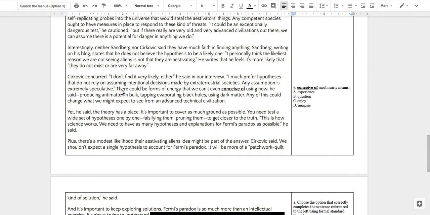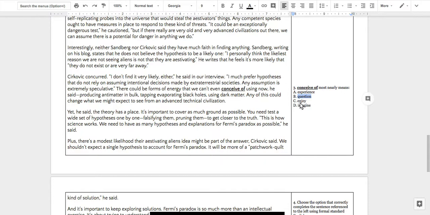Conceive of. All right. There could be forms of energy that we can't even conceive of using now, he said. Producing antimatter in bulk, tapping evaporating black holes, using dark matter, whatever. Okay, so we can't even conceive of using. We can't even experience using now. That doesn't quite work. No, it's just too awkward. We can't even question using now.